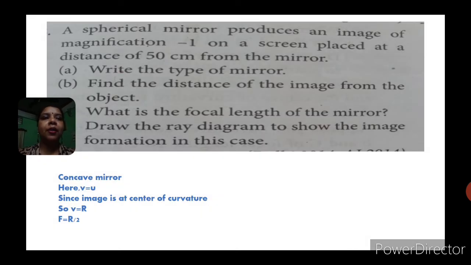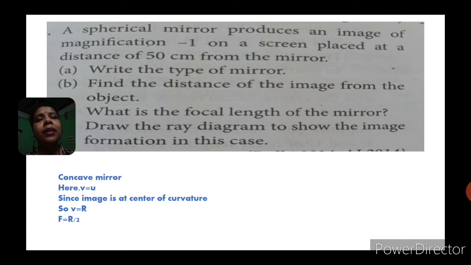A spherical mirror produces an image of magnification -1 on a screen placed at a distance of 50 centimeter from the mirror. What type of mirror is it? We have already studied in the previous classes that if the magnification is negative, then obviously it will be a real image.